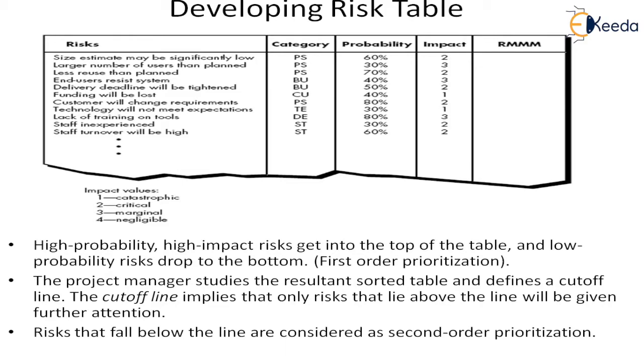We don't take everything. So we take it in stages. First we handle the top priority risks, those above the cutoff line, then we can see whether we have enough resources and time to manage the second order. Then we have to select a few out of the second order. We have to do the second order prioritization.